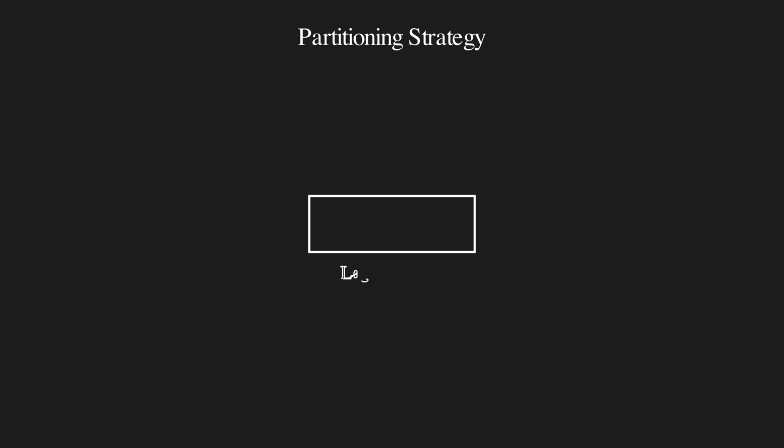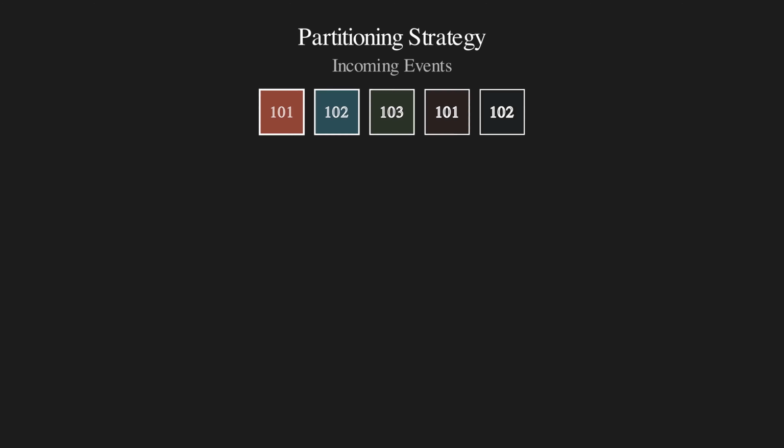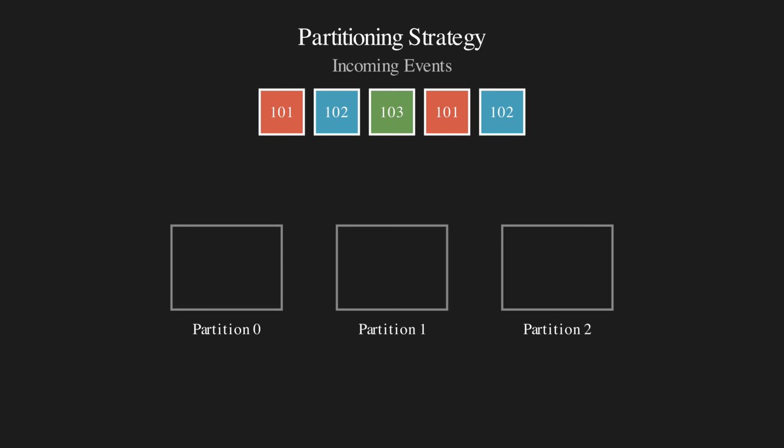A single queue is a bottleneck. If we have millions of clicks, one consumer can't process them fast enough. The lag creates a backlog. The solution is partitioning. We split the Kafka topic into multiple shards, say, partition 0, 1, and 2. But we can't just distribute them randomly. We need to aggregate clicks for the same ad together.